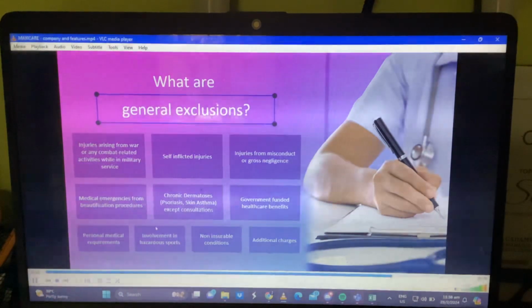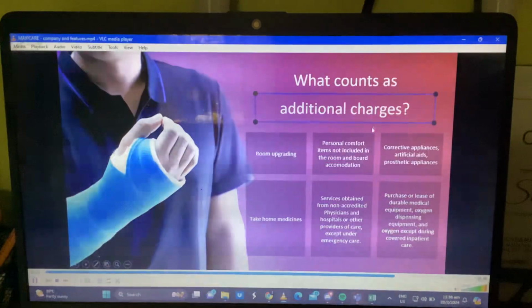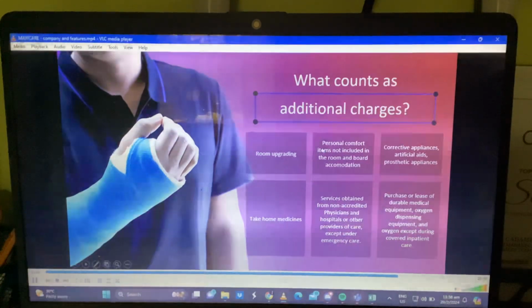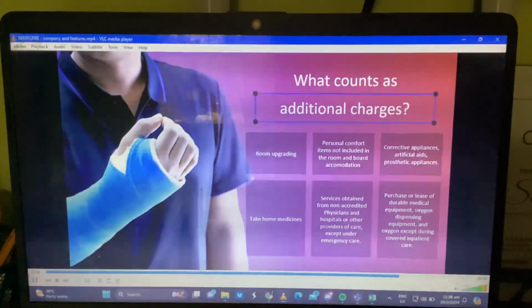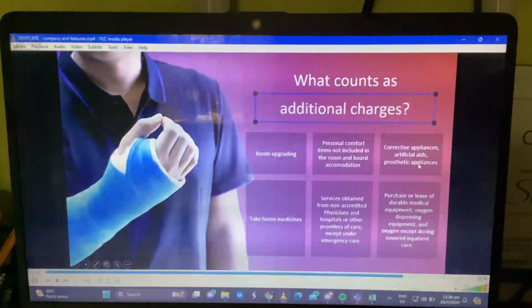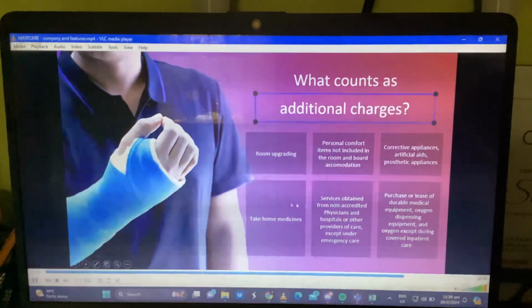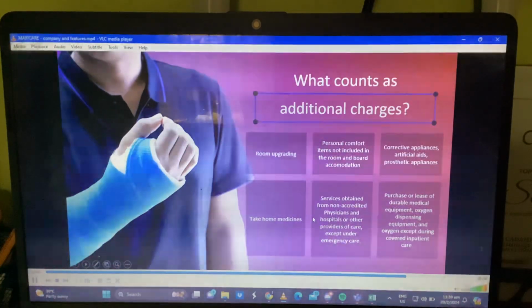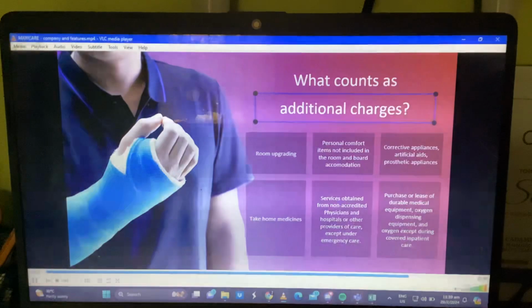Then, involvement in hazardous sports, non-insurable conditions, additional charges. So, what are additional charges? Number one is room upgrading. If your plan is only regular private, ganahan ka large private, so wala na ilabot si Maxicare. So, those will be your payment for the room upgrade. And then, number two is personal comfort items not included in the room and board accommodation. Corrective appliances, artificial aids, prosthetic appliances, take-home medicines. Okay? Take note of this. Ang makakover sa Maxicare is ang mga medicine while admitted ka sa hospital. But after that, na-discharge na ka, then of course, it's your obligation already.